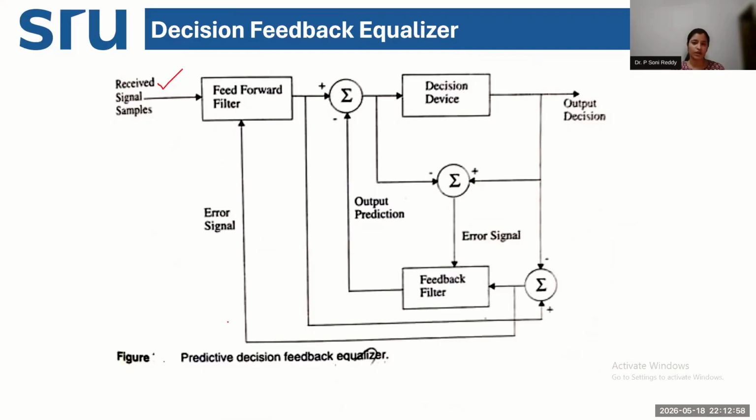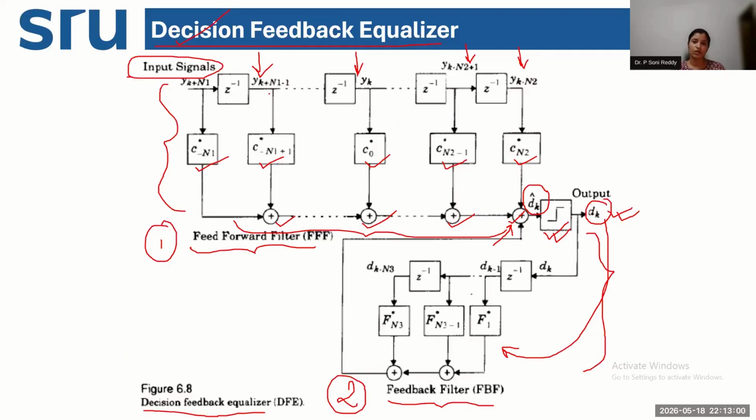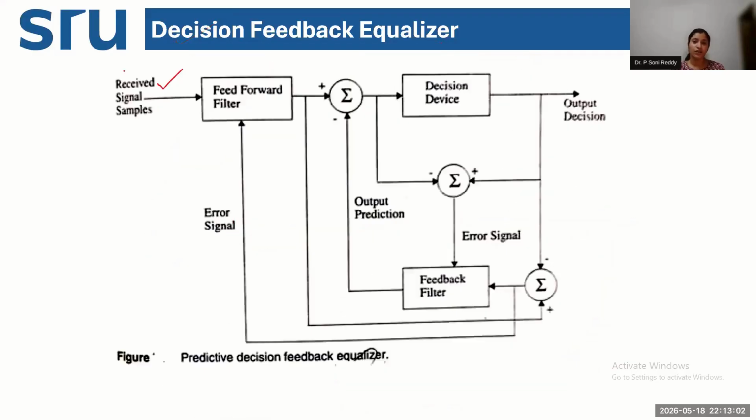This is a generic block diagram. This is a much more detailed block diagram. In this case, the input is your received signal, samples or pulses or symbols. This is fed through your feed forward filter. The output of the feed forward filter is now fed to the decision block. The decision block will take the decision and the output would be estimated or generated.